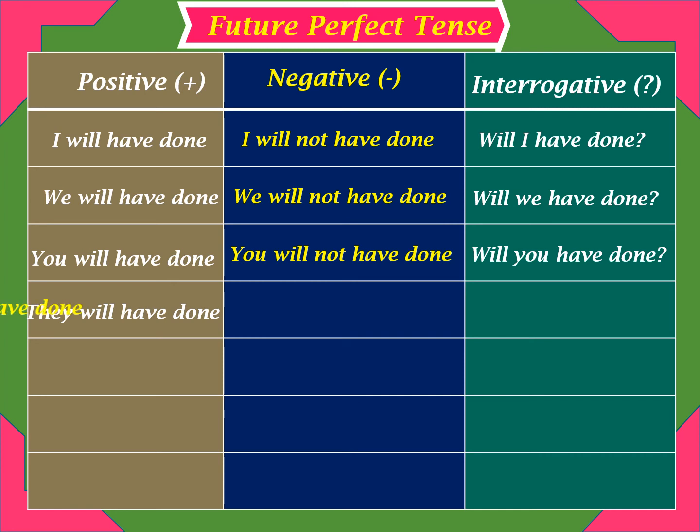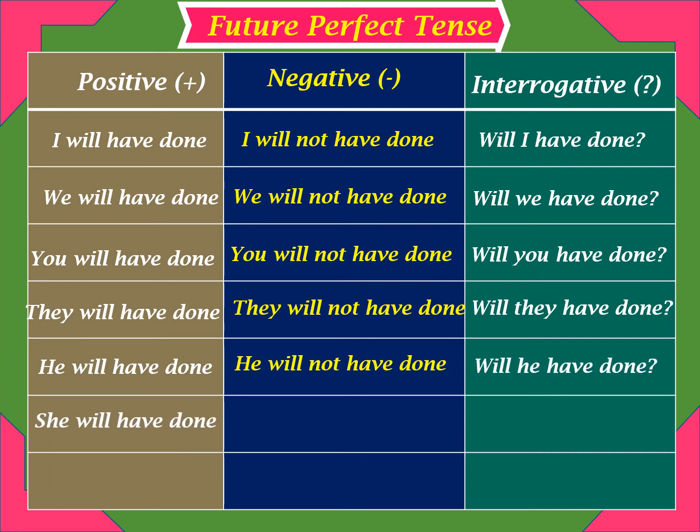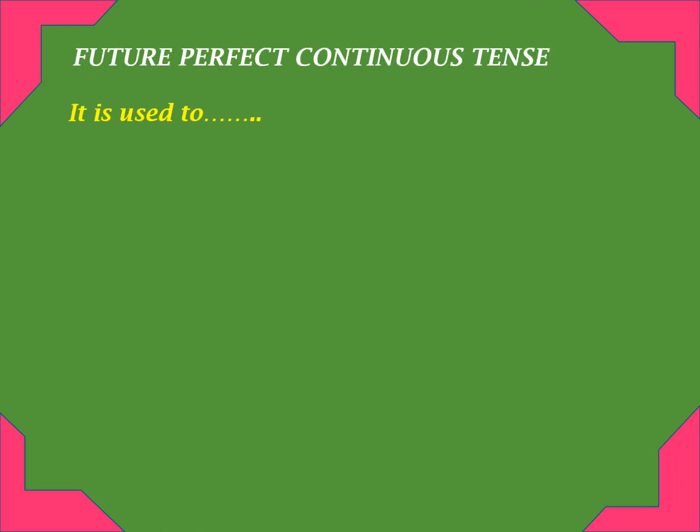They will have done, they will not have done, will they have done? He will have done, he will not have done, will he have done? She will have done, she will not have done, will she have done? It will have done, it will not have done, will it have done?